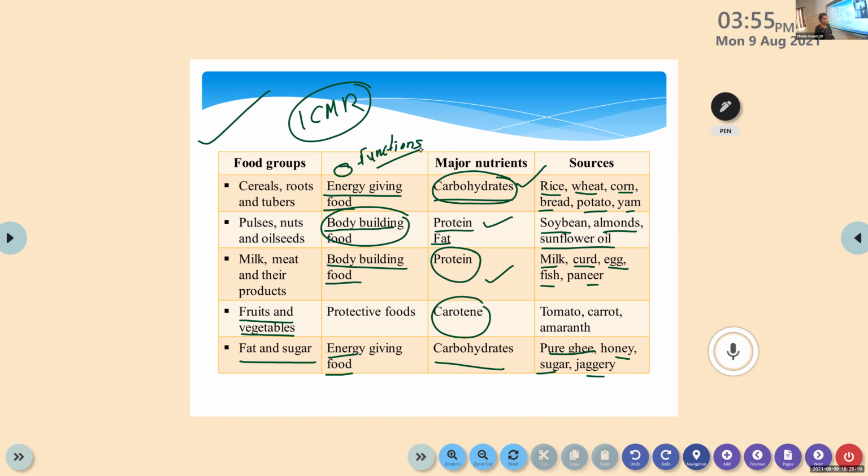The table is very, very, very important. Try to learn it by heart. There are no other formulas here. Actually, you need all these food groups for planning a proper balanced diet or to calculate the RDA and all.